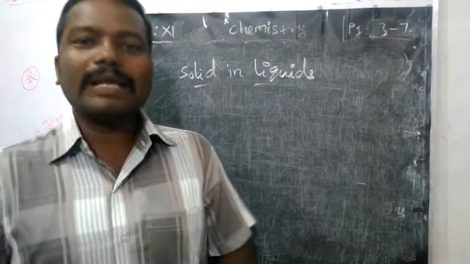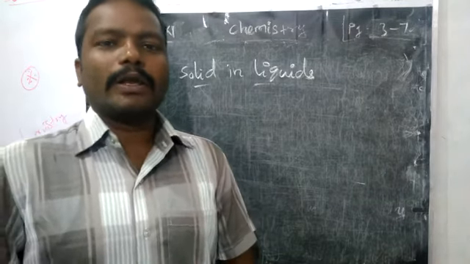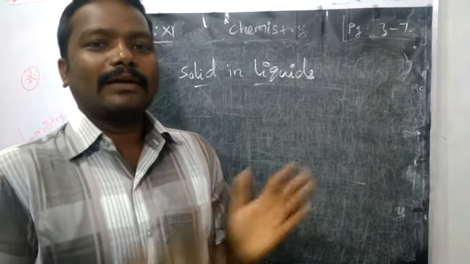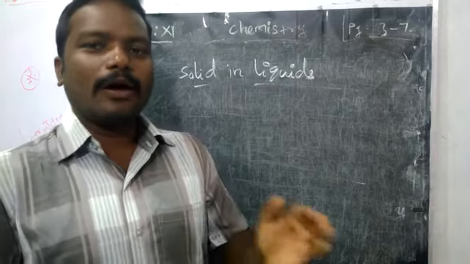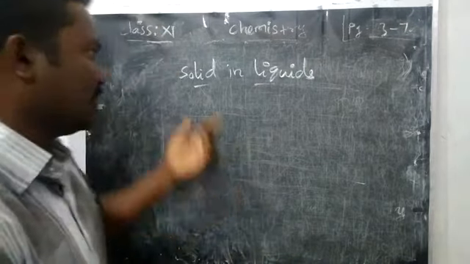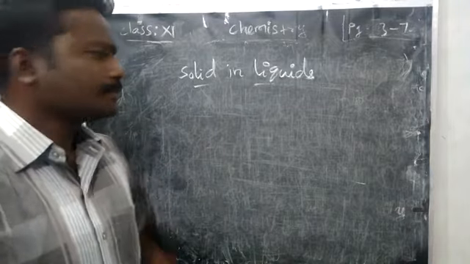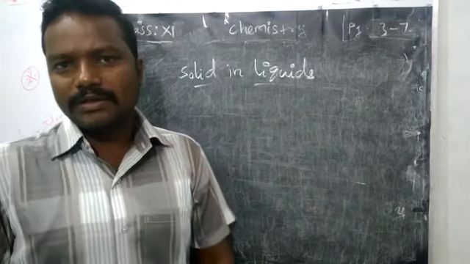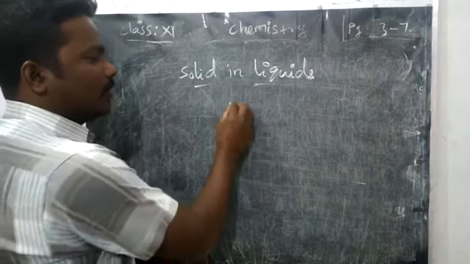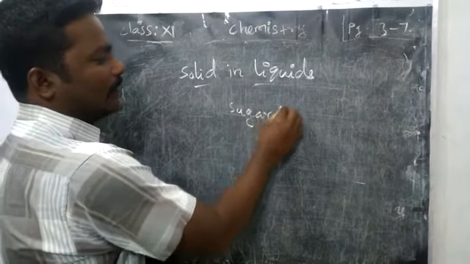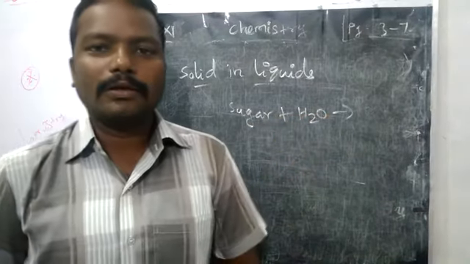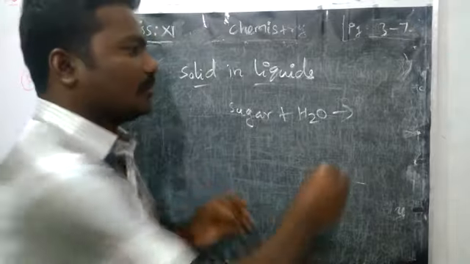Today, some chemical equilibrium. Whenever we are talking about chemical equilibrium, we may have solid in liquid or gas in liquid. We will learn. First, we are going to learn solid in liquids. Solid in liquid means what? Very simple: sugar plus water. If you add sugar in water, you will get sugar solution.